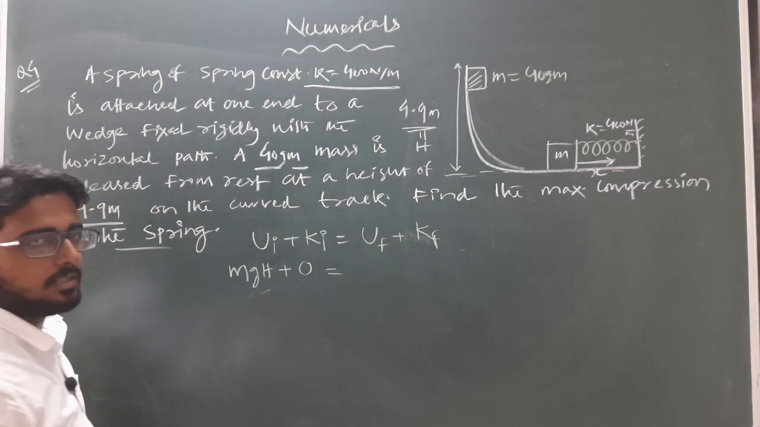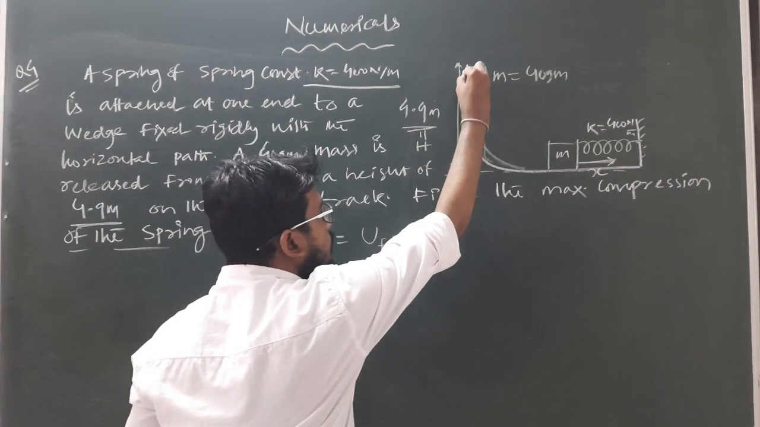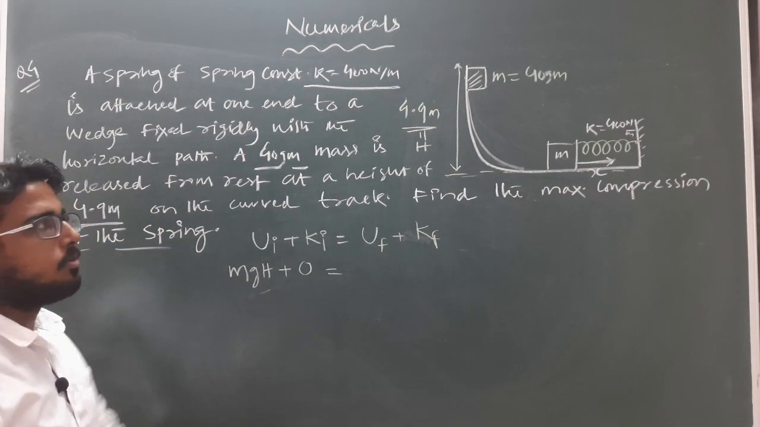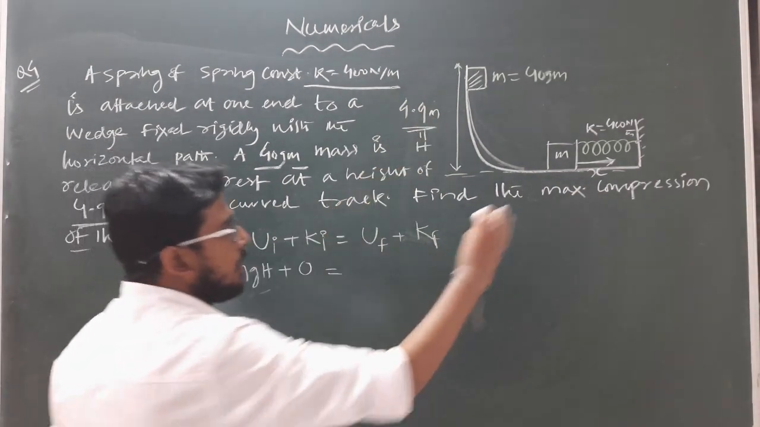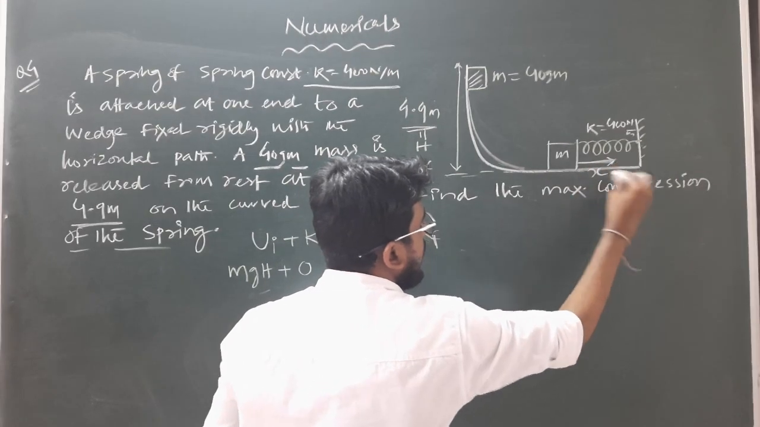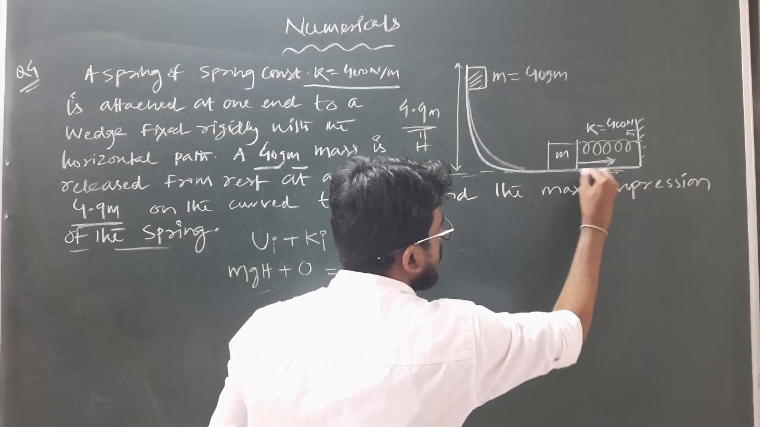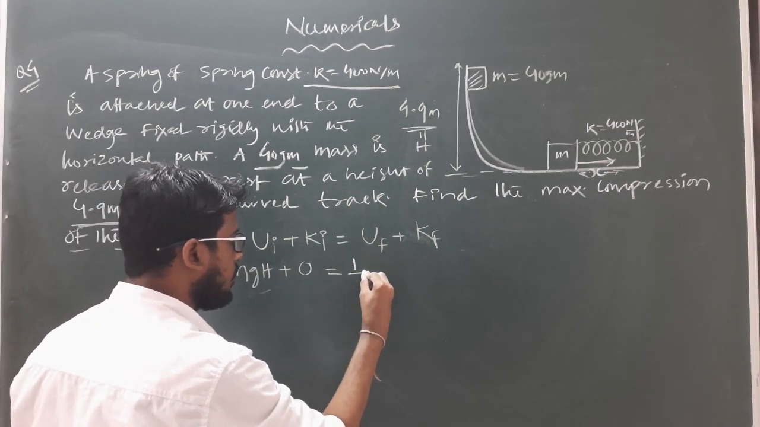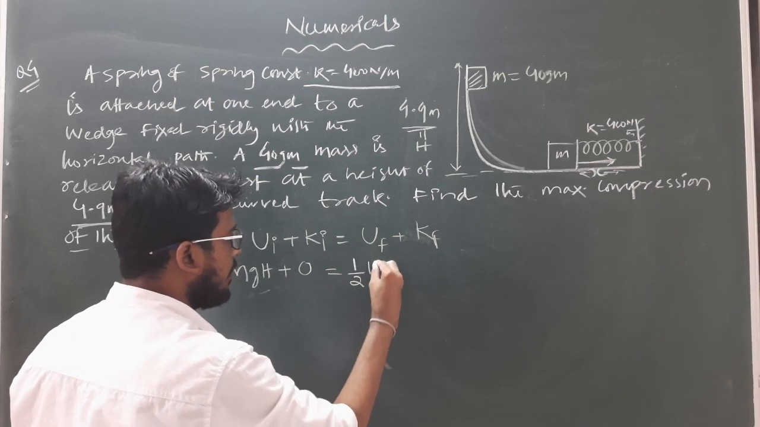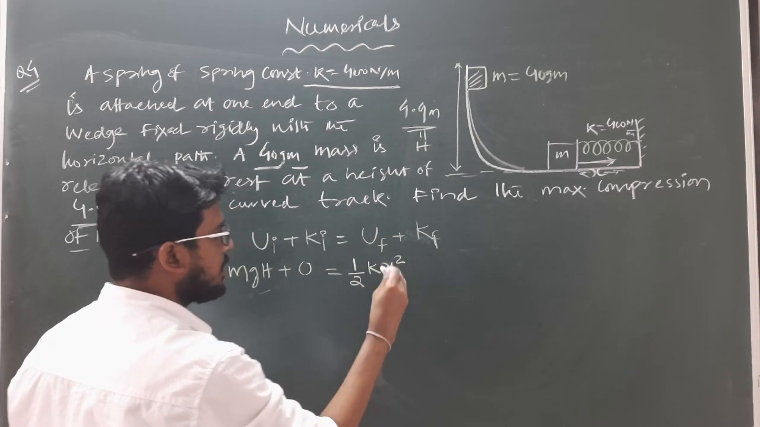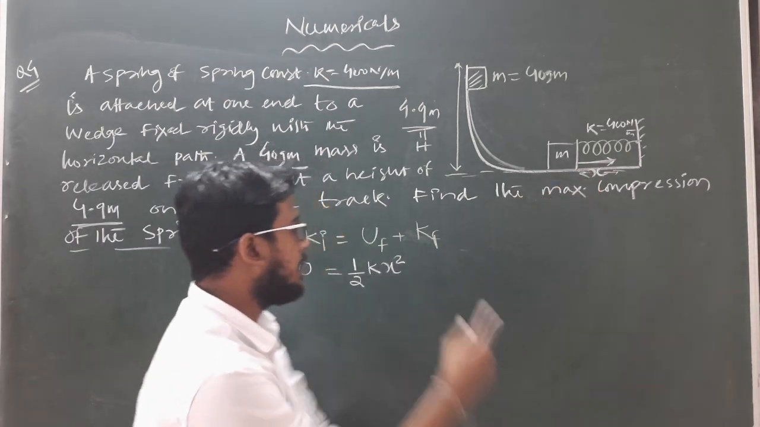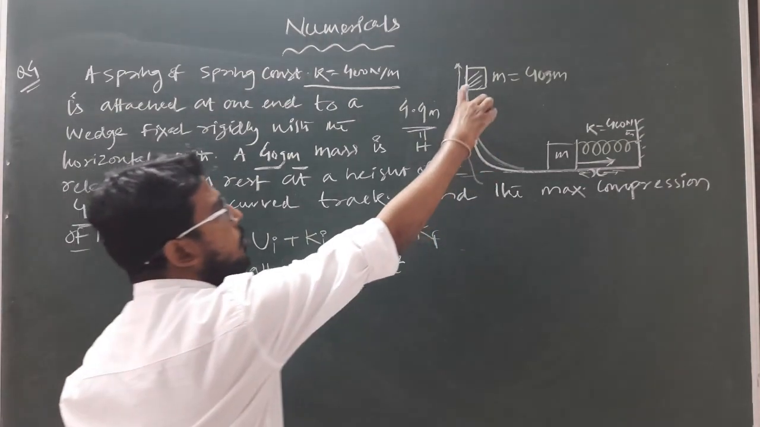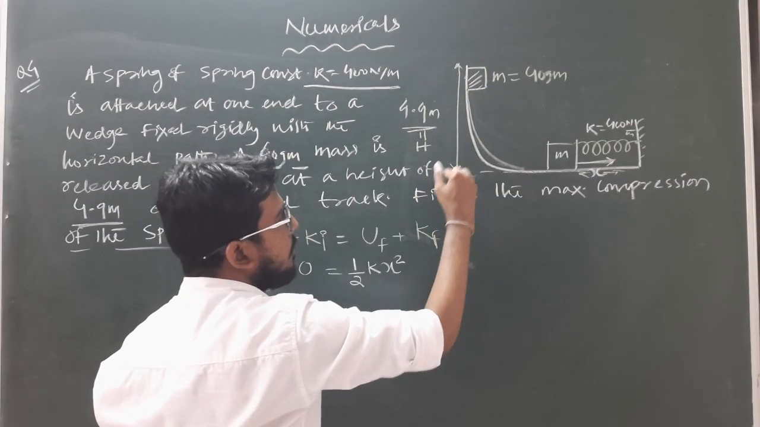The initial potential energy is equal to the final potential energy. As the block moves down to the horizontal plane, its potential energy due to position becomes 0. But as the block compresses the spring, let x be the maximum compression, the spring will now have some potential energy. What is the potential energy of the spring? We already derived it, that is half k x square. Here x is the compression of the spring and k is the spring constant. So this much will be the total final potential energy, because the position of the block from the ground reference level is 0.